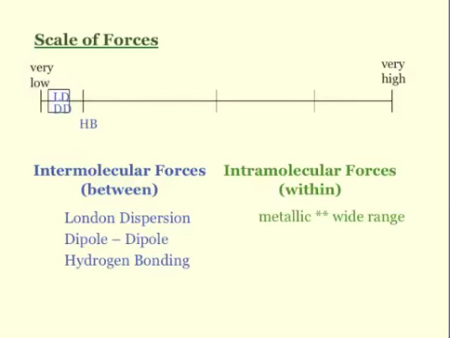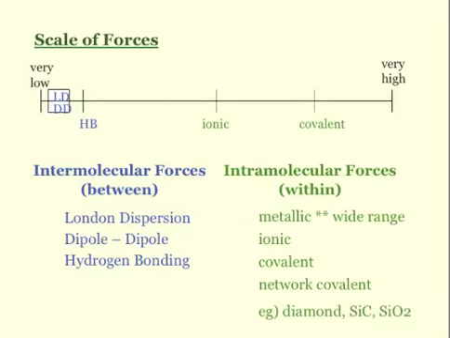Okay? Now, metallic has a wide range, so we don't put that on there. Ionic bonding is the lowest intramolecular force. We've got covalent bonding, which is pretty high, and then we've got network covalent bonding, and these are our examples there, and that's a very, very strong force, okay?